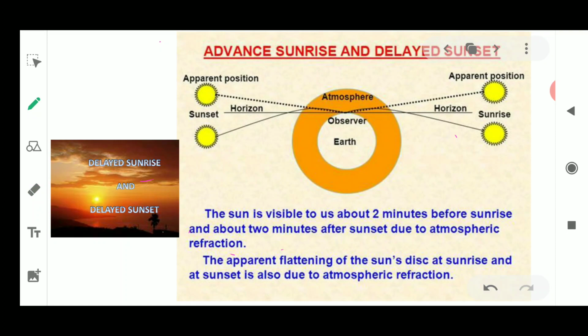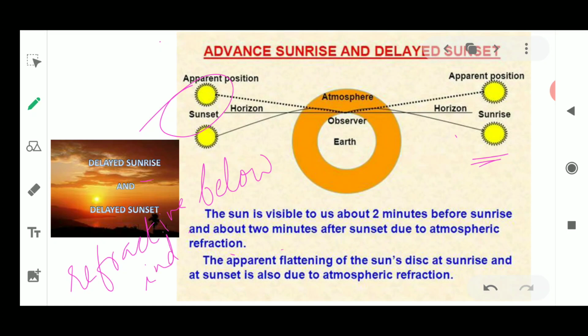That is why the sun is visible to us when it is actually below the horizon. As you could see here, it is below the horizon, and at the time of sunset also, it appears above the horizon. Why is this happening? It is just because of atmospheric refraction, as the refractive index of each layer of the atmosphere is different.